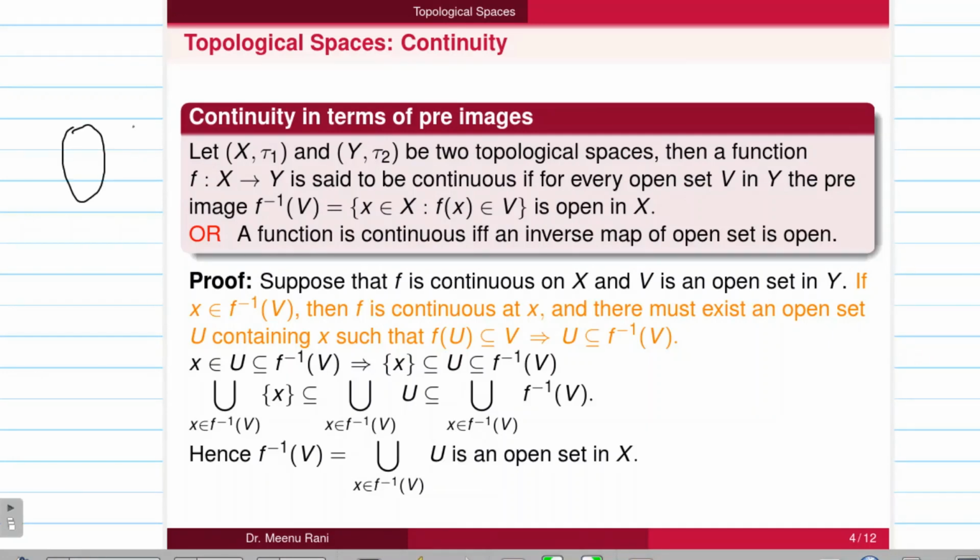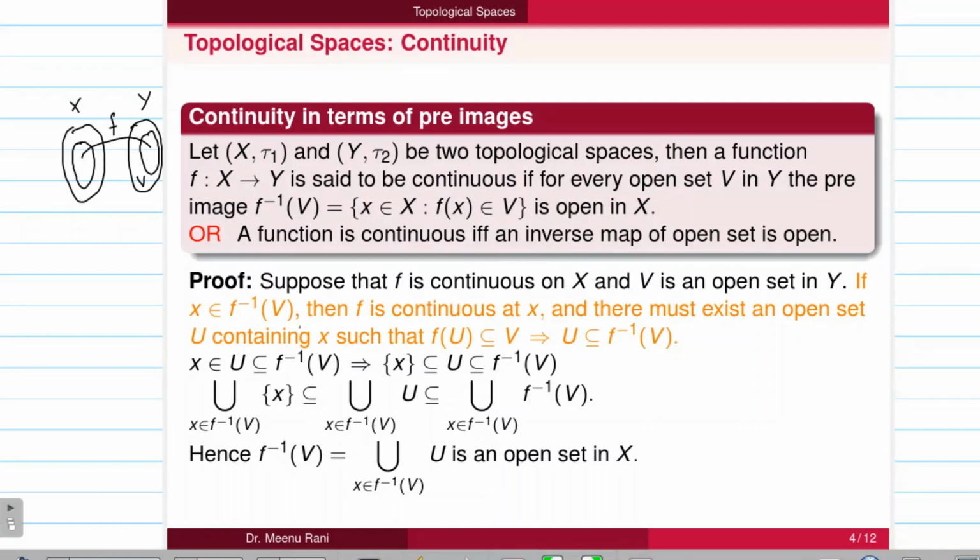Graphically, if X and Y are two topological spaces and f is a map from X to Y, for every open set V in Y, the pre-image of V, f inverse of V, is also open in X. In other words, a function is continuous if and only if the inverse image of an open set is open. This result we can use as a second definition of continuity.